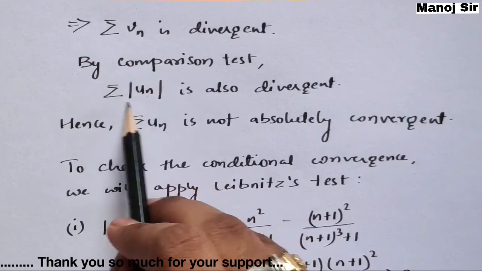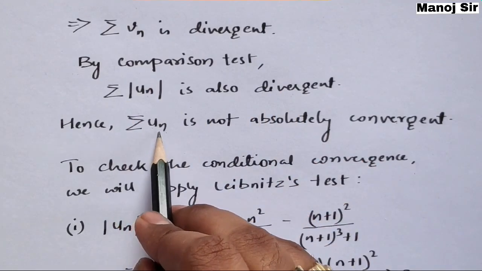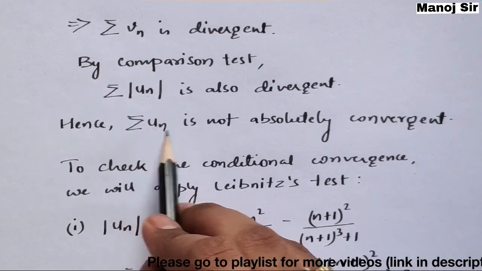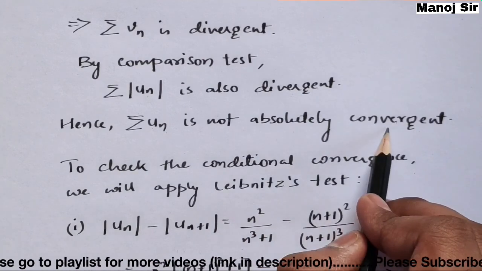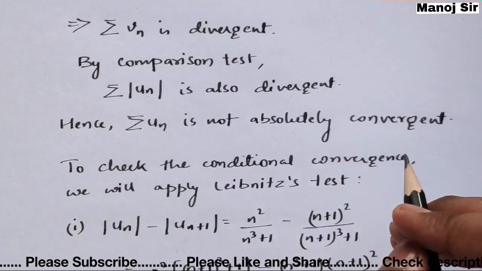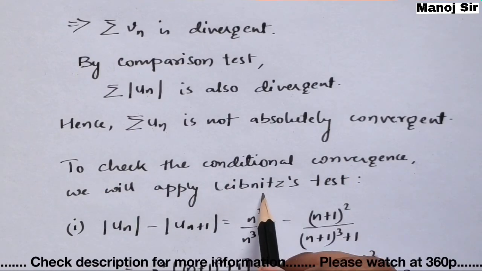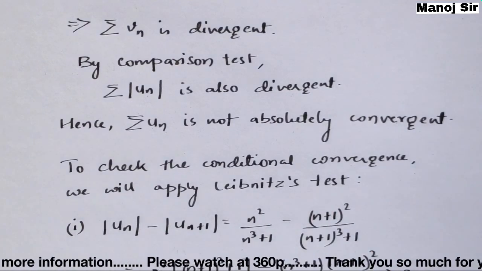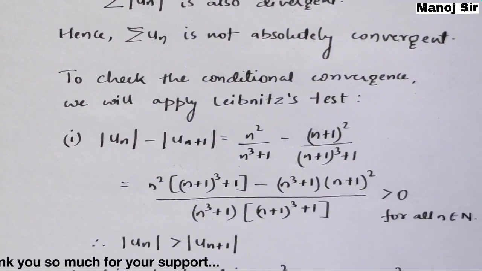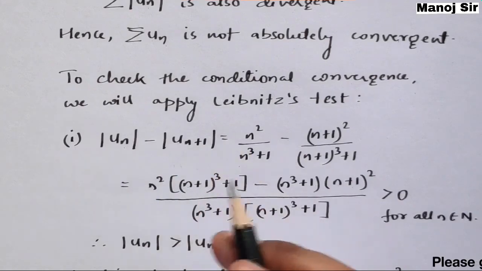Now since this part is divergent, we can say the series given in the problem, that is summation un, is not absolutely convergent. Since it is not absolutely convergent, we need to check for conditional convergence. To check conditional convergence we need to apply the Leibniz test. For the Leibniz test we have two conditions to satisfy. The first condition is that mod of un minus mod of un plus 1 should be more than 0.